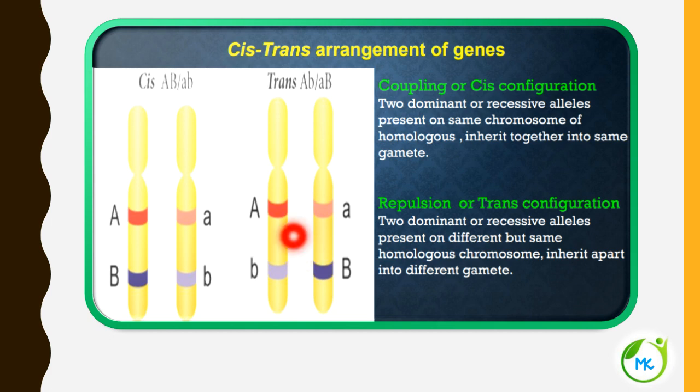So here capital A is dominant, and here capital B is dominant. Similarly, here small a is recessive and here small b is recessive. So the two dominant or recessive alleles are present on different chromosomes, but they belong to the same homologous pair, and they inherit apart into different gametes.